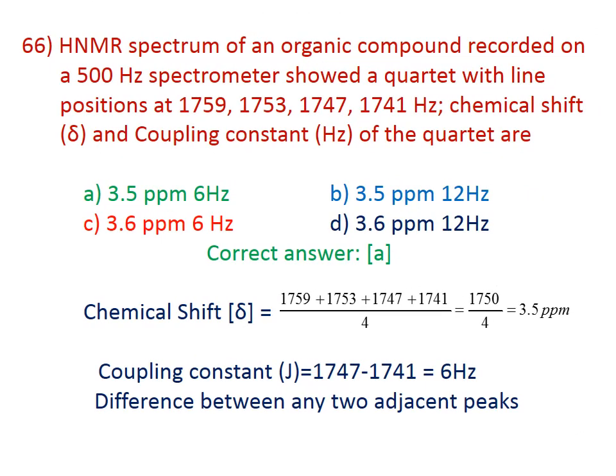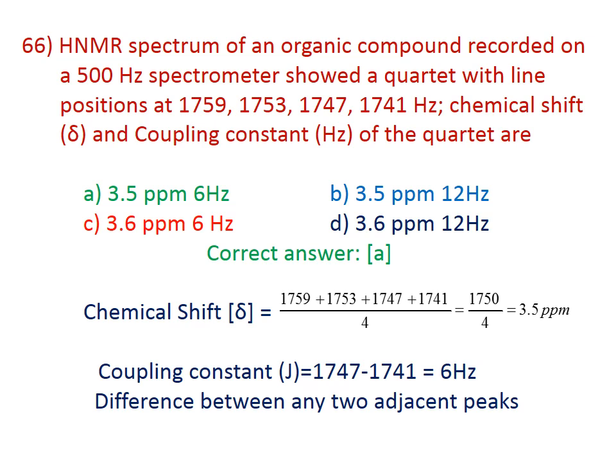Question number 66. The HNMR spectrum of an organic compound recorded on a 500 MHz spectrometer showed a quartet with line positions at 1759, 1753, 1747, 1741 Hz. The chemical shift and the coupling constant in Hz of the quartet are. The correct answer is A, 3.5 ppm and 6 Hz.